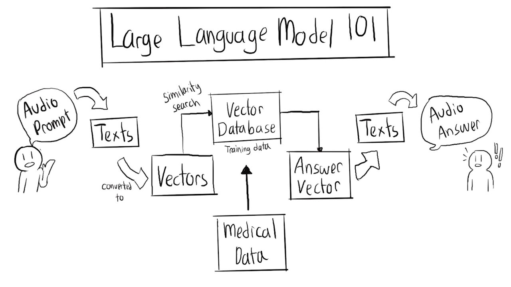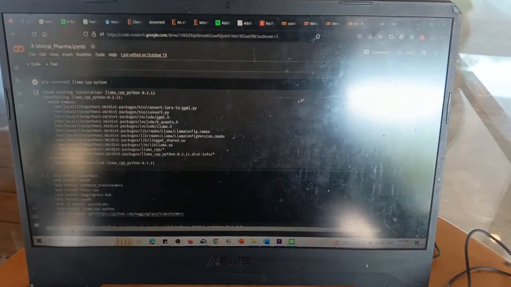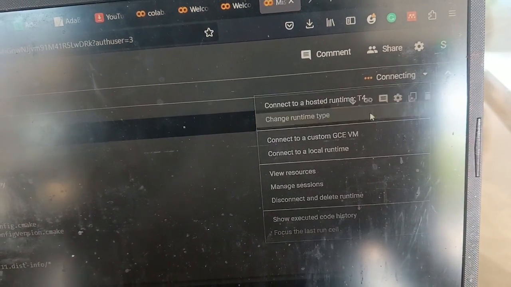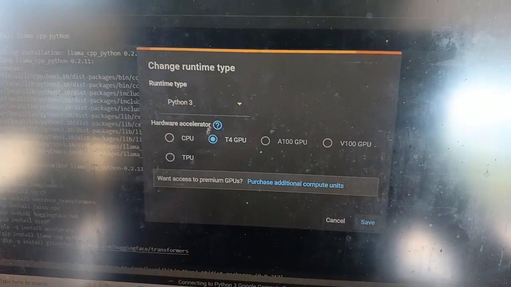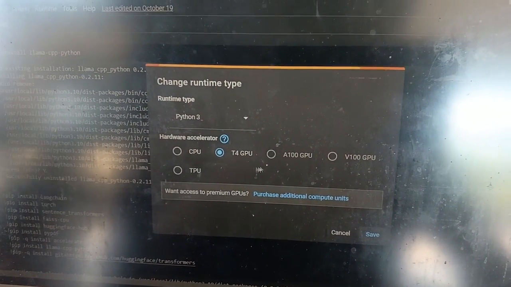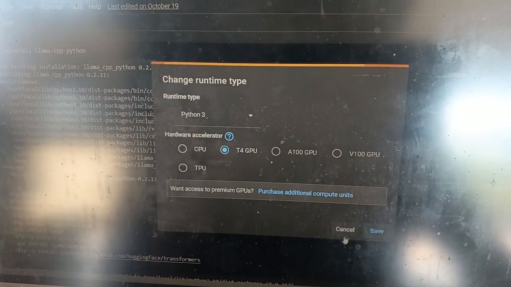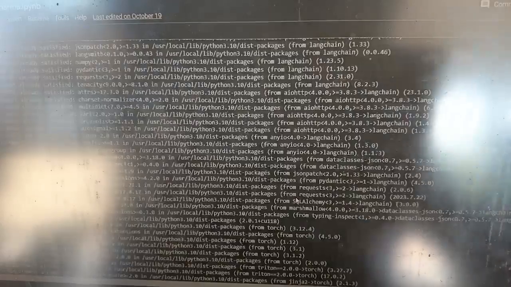Our voice will be converted into words and then factors, and the answer factors will be converted into words and then audio. We make this feature because it will be useful for geriatric patients who may not be able to type words. To create this model, we use Google Colab as our main development platform because it has access to GPU powerful enough to run models like this. Although it's not optimal because usually large language models run on several GPUs to maintain its rate.